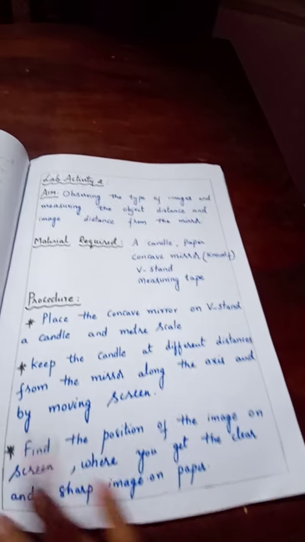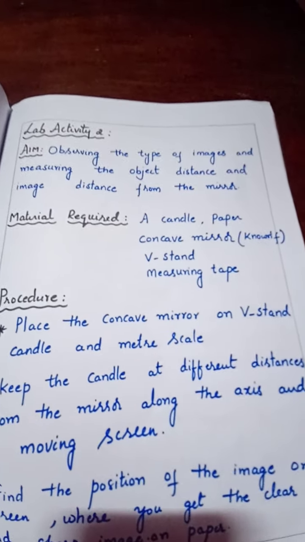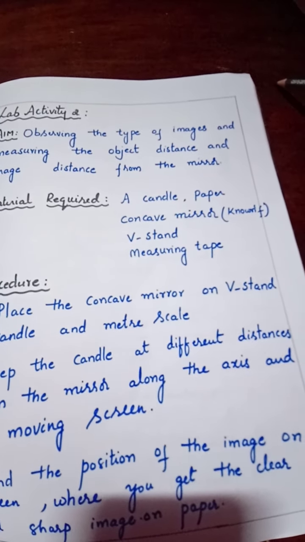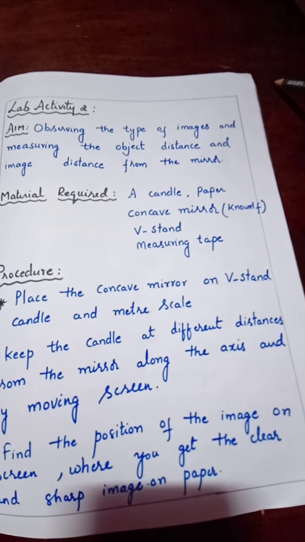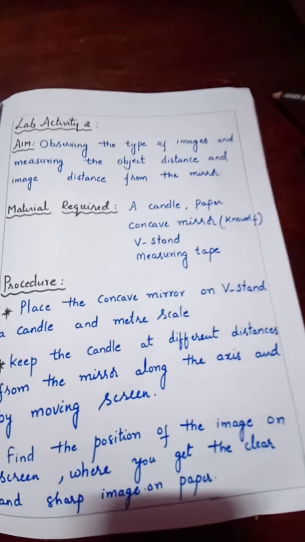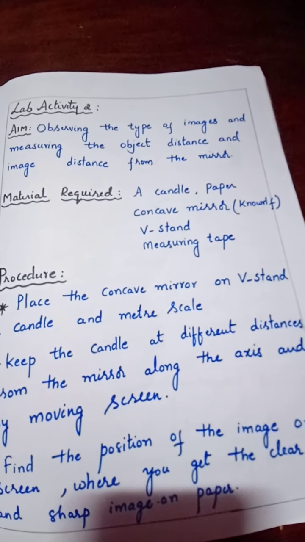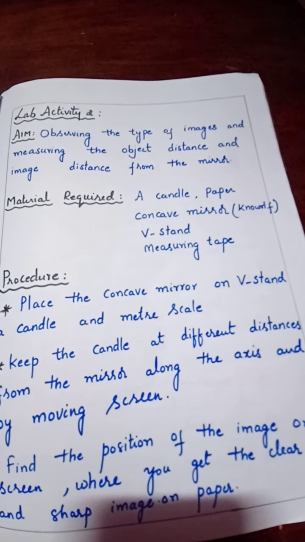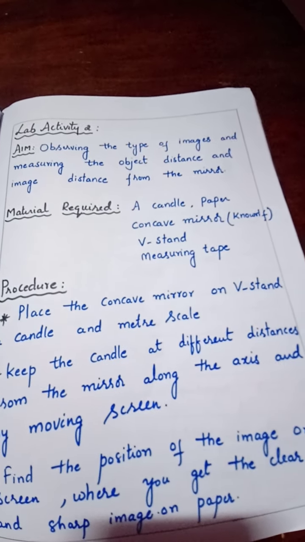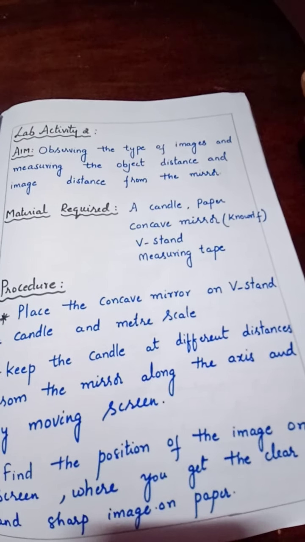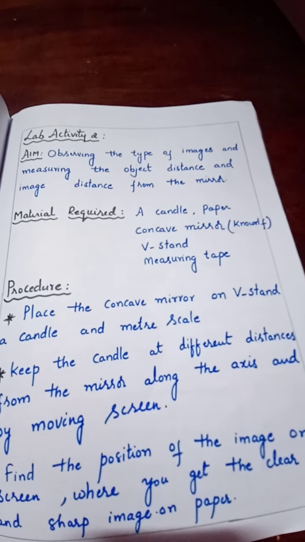Let's see lab activity 2. The main aim for the lab activity is observing the type of images and measuring the object distance and image distance from the mirror. We have seen concave mirror in previous case. Parallel beam of light is falling on concave mirror and converged at where? Very good. It is converging at focus. Infinity. Sun is nothing but it is at infinity.